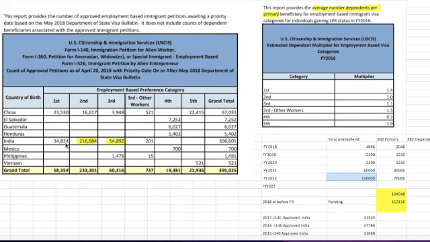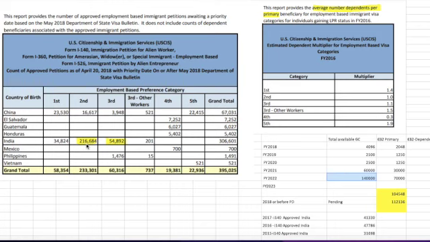So as of the snapshot date of 2018, 216,000 EB2 petitions were pending. These are just individual petitions.